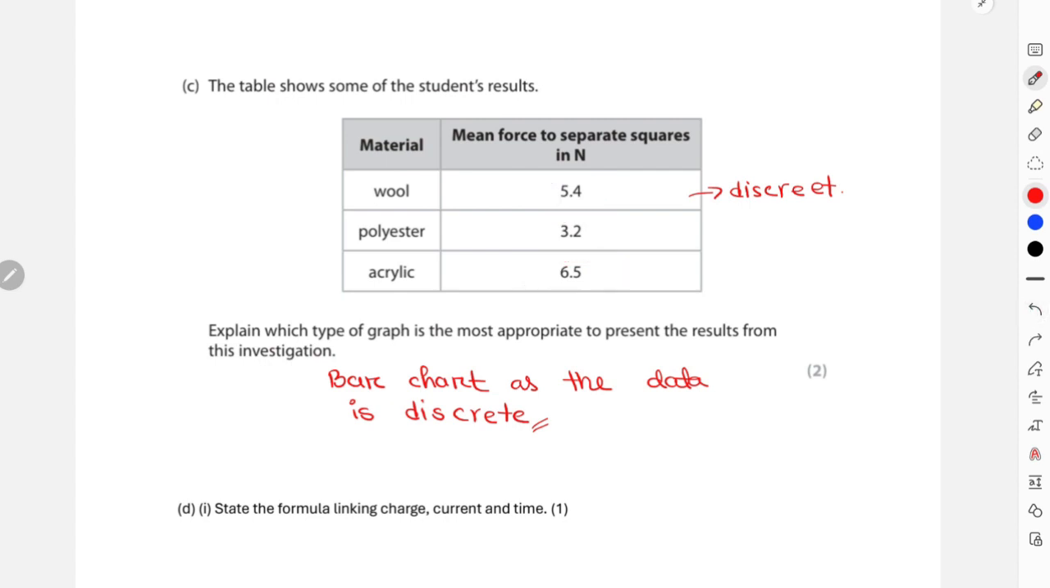And whenever your data is discrete, you always draw a bar chart. This is how the bar chart would look: 5.4 height for your wool, then 3.2 height for your polyester, and finally 6.5 height for your acrylic. This is for acrylic. This is how bar charts will be represented.